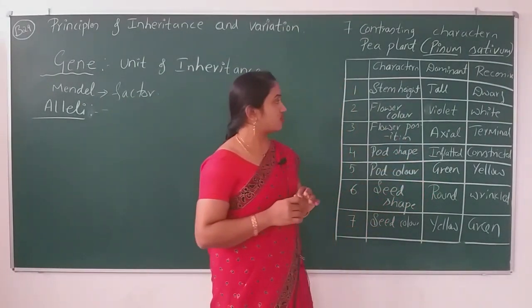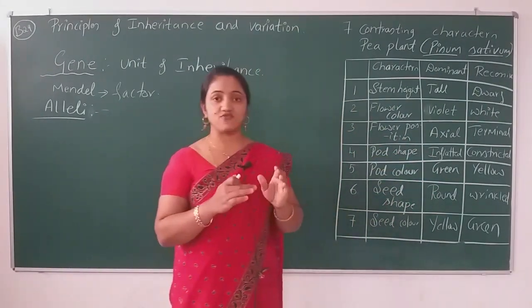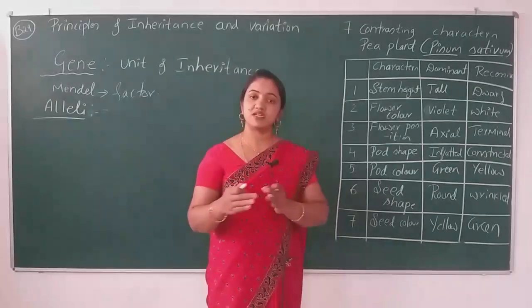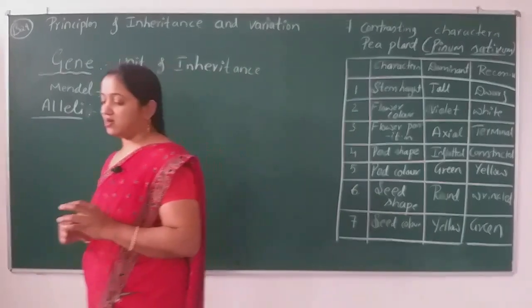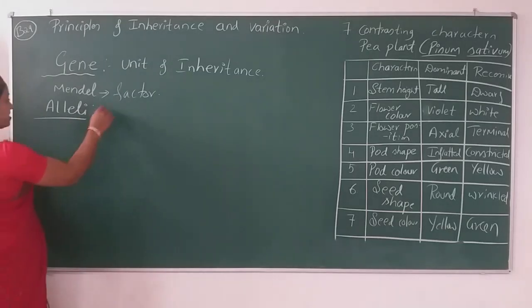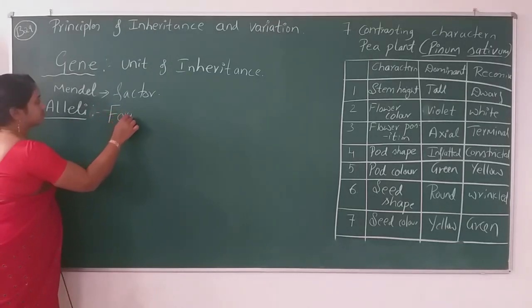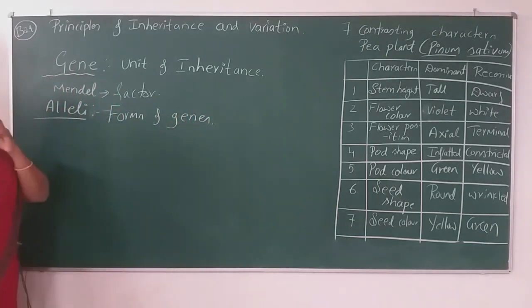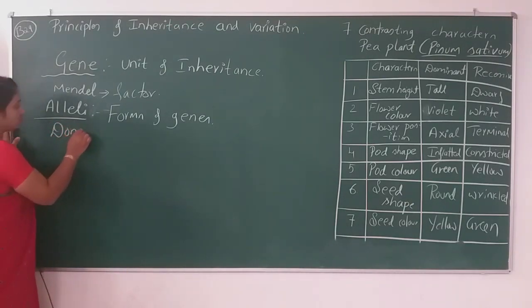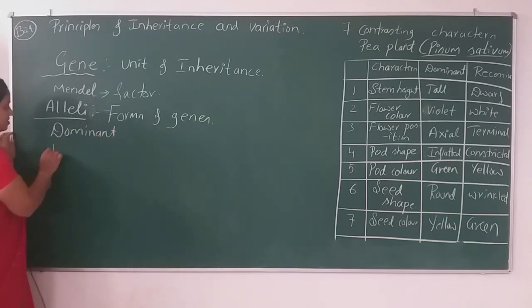Allele. So allele is nothing but, as I have written on the board, tall, dwarf, violet, white, axial, terminal. What are these? These are the dominant and recessive characters, describing characters, right. So here alleles are the two forms of genes. Two forms means, for example, dominant and recessive.